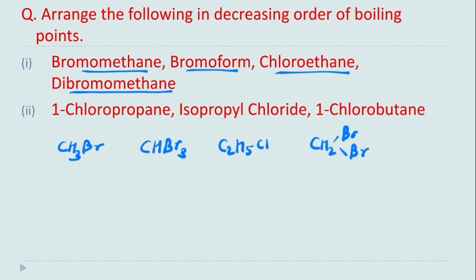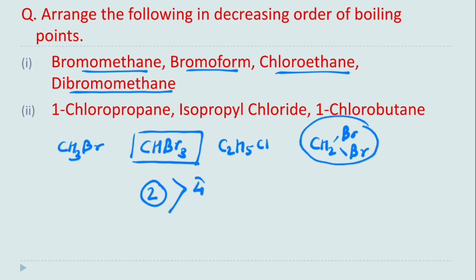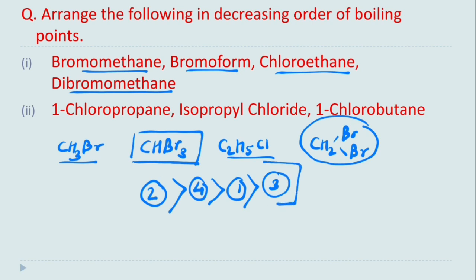Okay, now see, when we compare these four compounds, this one will have the highest melting point or boiling point. Why? Because here there are 3 bromine atoms present. So the second one, then after that the fourth one. Now see, when we compare these two, we know that the size of bromine is larger, so that comes first, and then the third one. This will be the answer.